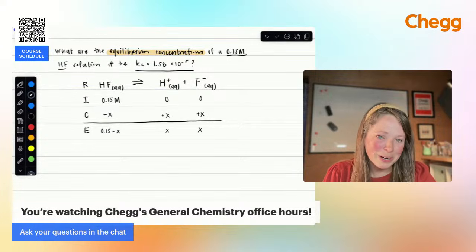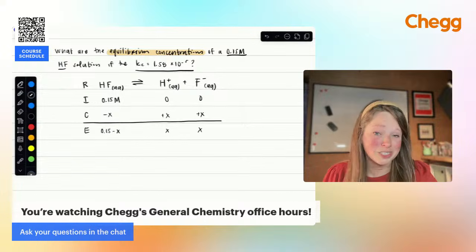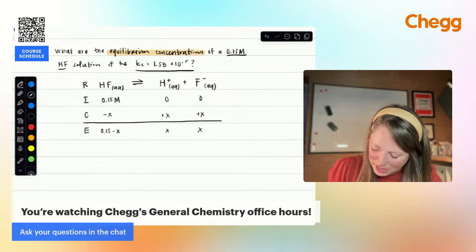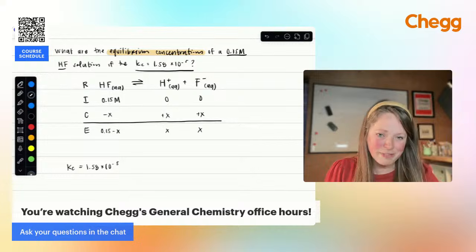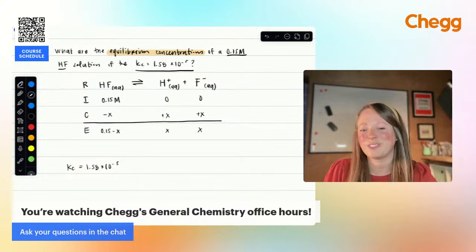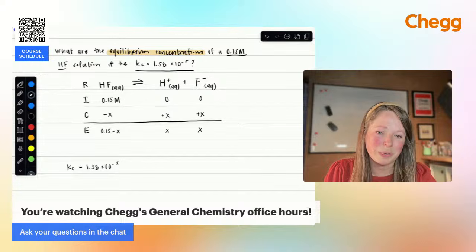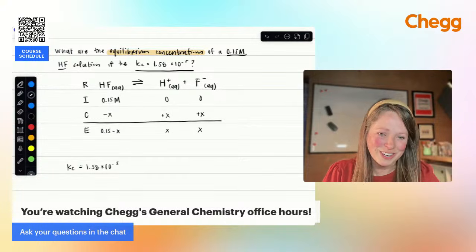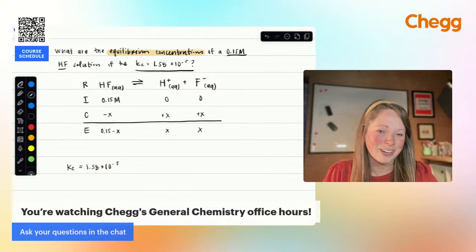So now the hard part, right, is translating whatever we just did into what the problem's asking for. So we know we have our Kc value, and that's equivalent to 1.58 times 10 to the minus fifth. Did I forget units with that? No. With any of those equilibrium expressions, you do not have units attached. It's like the one case in all of chemistry where you don't need a unit with that answer. So Kc, Kp, or Ksp, you don't need those units.